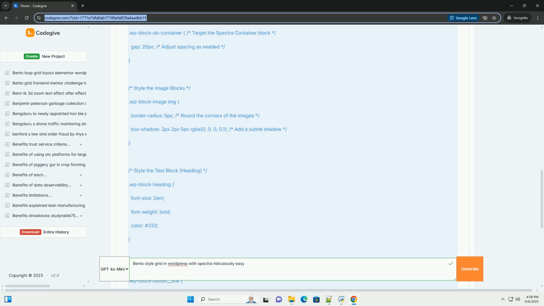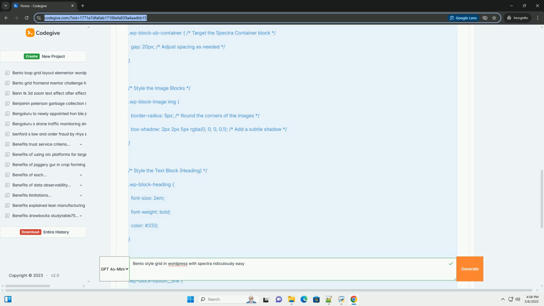Spanning: the key to achieving the bento effect. Spanning refers to making an element occupy more than one column or row within the grid. This is where the width and height configurations come in. Spacing, or gutter: the gaps between the grid elements. Consistent spacing contributes to a clean and professional look.